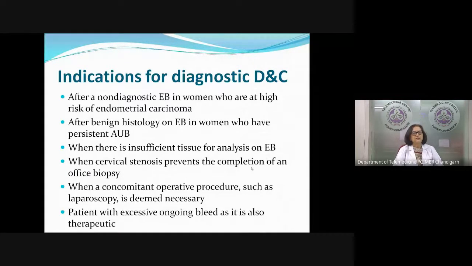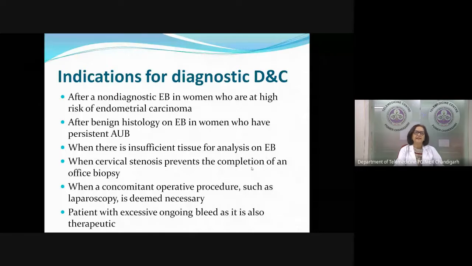Now, till now we have talked of doing an office endometrial biopsy, which is the recommended first line treatment for abnormal uterine bleeding in a perimenopausal and a postmenopausal age group. Which are the patients who will require a diagnostic D&C? The indications are that we did an endometrial biopsy, but it is not diagnostic, and we have a high suspicion and she has a high risk of endometrial cancer. In that case, we will do a D&C.